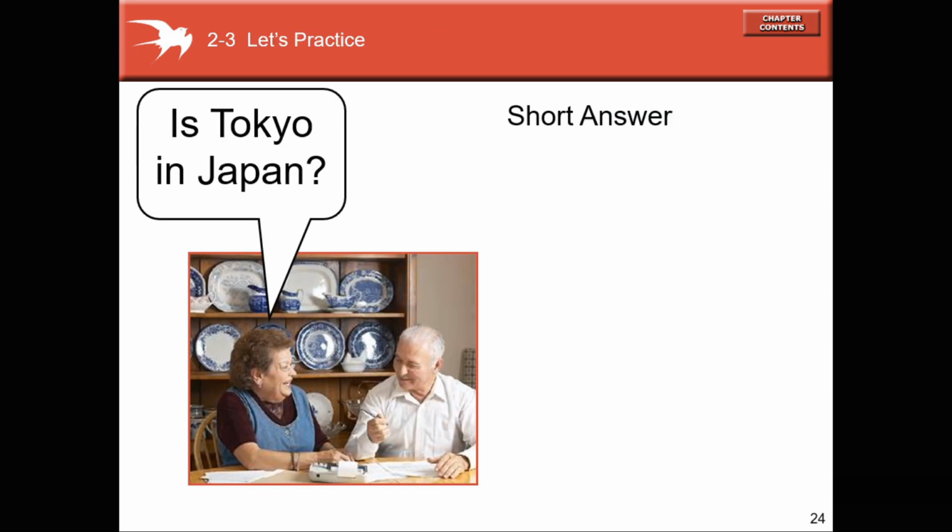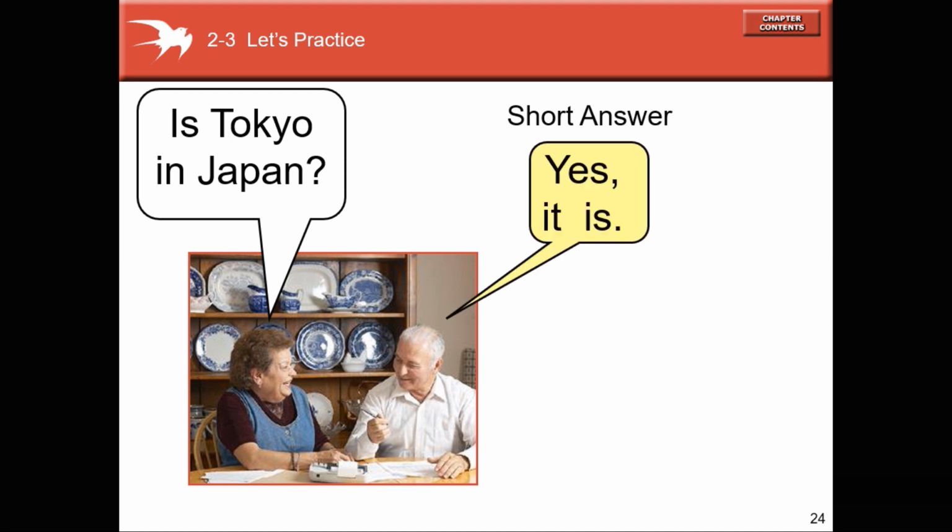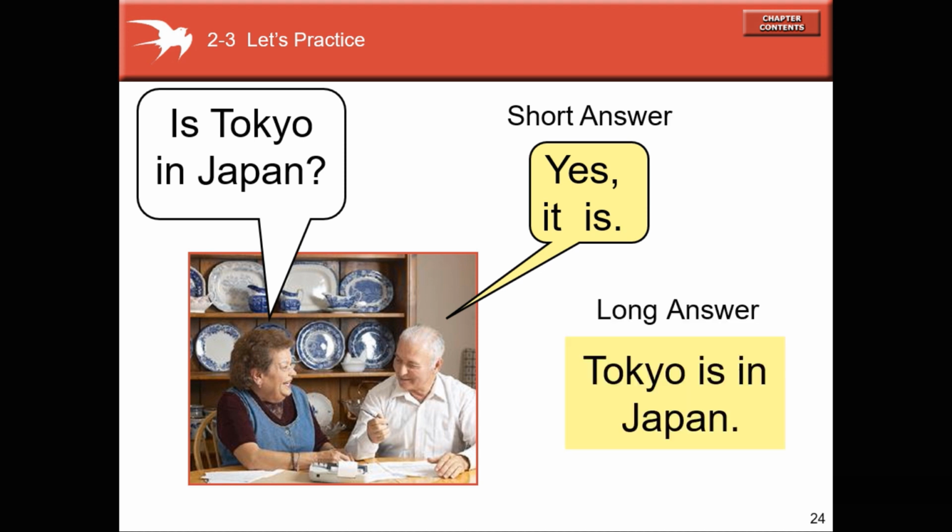Let's practice. Is Tokyo in Japan? Yes, it is, or no, it isn't. Yes, it is. Short answer. Long answer: Tokyo is in Japan. Is Tokyo in Japan? Is São Paulo in Brazil? Yes, it is. São Paulo is in Brazil.